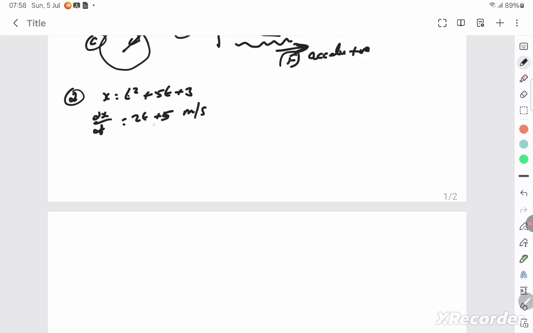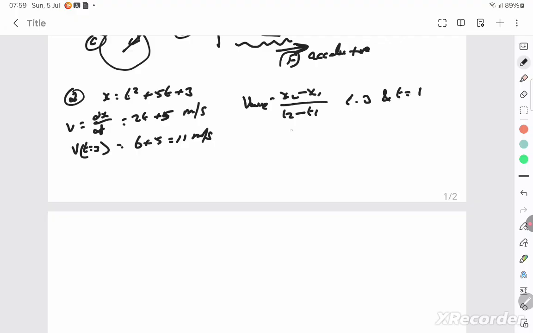At a time t is equal to 3 seconds, velocity is 3 times 3 plus 5, so 11 meter per second. They are asking for average velocity. The average is x2 minus x1 by t2 minus t1, between t is equal to 3 seconds and t is equal to 1 second.